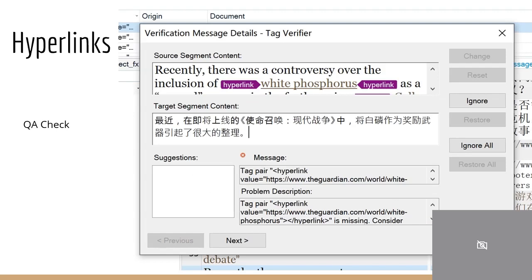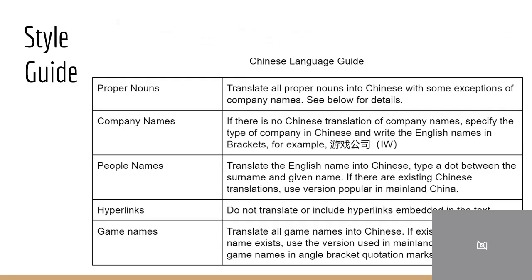Another problem is the hyperlinks. At first, we thought we could just translate the words and ignore the hyperlinks, but when we ran the QA check, it actually caught our attention that if we did not include the hyperlinks in the target file, it would be reported as an error. Therefore, it is very important to have a style guide prepared at the very beginning.